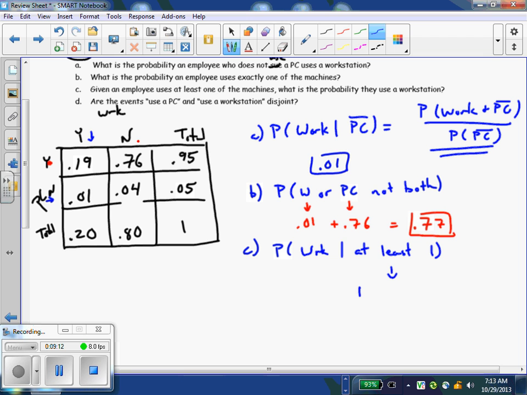That would be 1 minus the probability of no machine. And we do have a group of people that don't use anything. If you look at the chart, right, that 4%. So that means 1 minus 0.04. The probability they use at least one is 0.96.